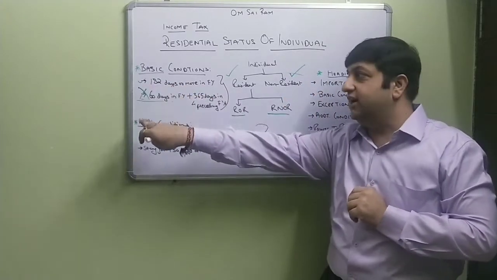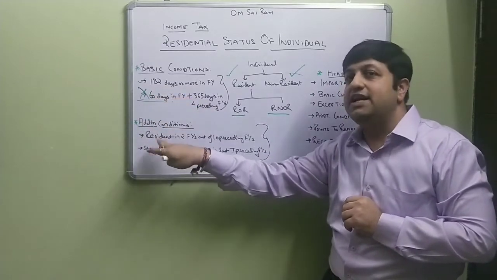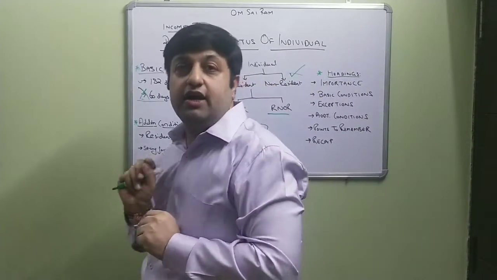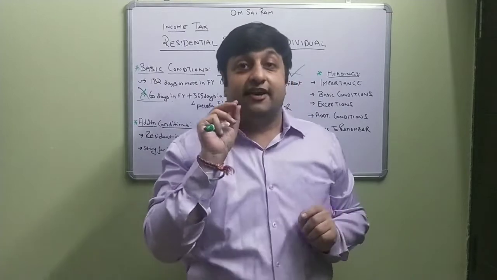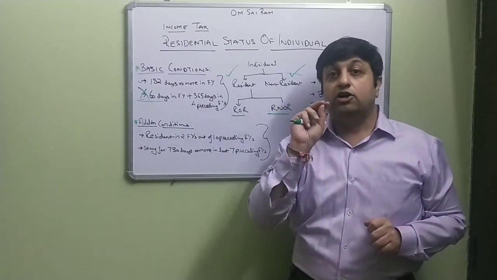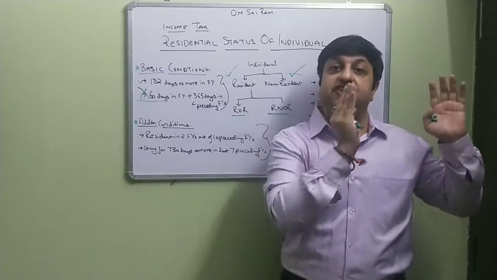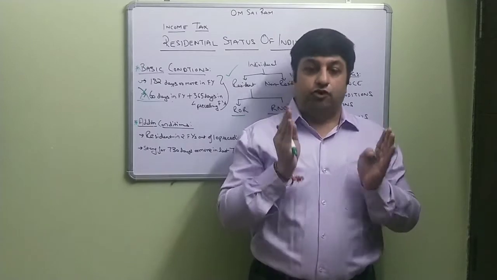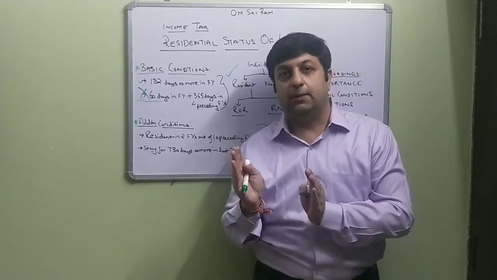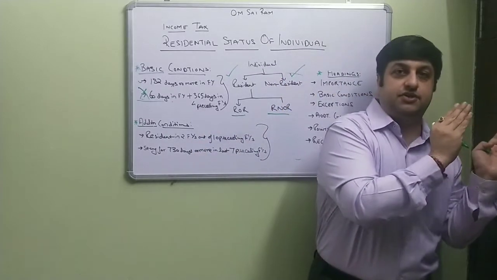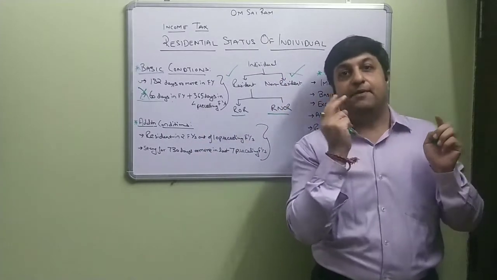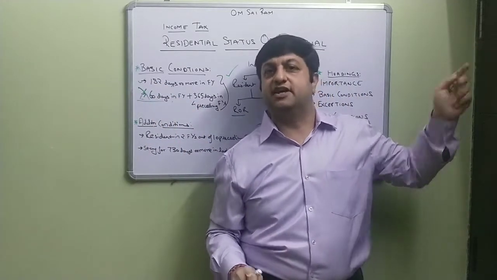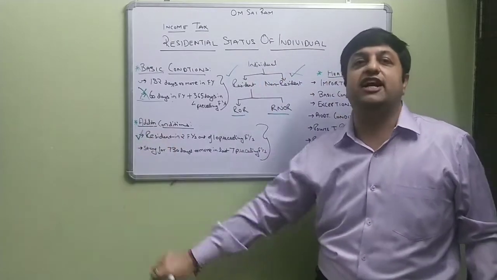In the first thing, the basic condition, we were looking at either of these two. Now in addition, we have to satisfy both the additional conditions. The first additional condition is that you have to be resident in India for 2 financial years out of the previous 10 financial years. So for example, for financial year 2020-21, we have to look at the previous 10 years. In the previous 10 years, if I am a resident, satisfying either of these two conditions in any 2 of them, then I will be satisfying my first additional condition.